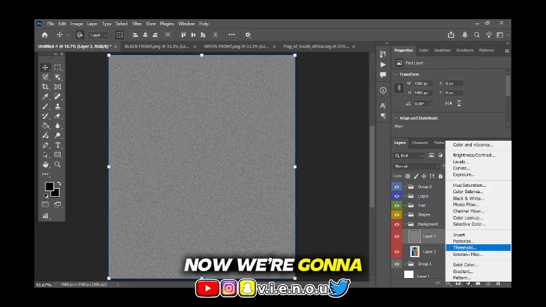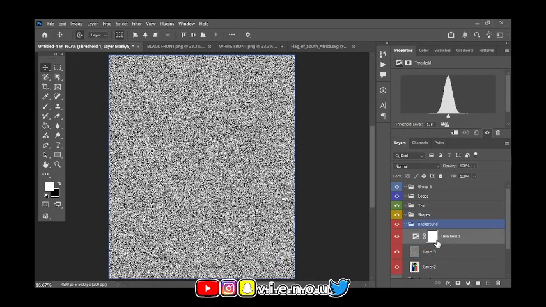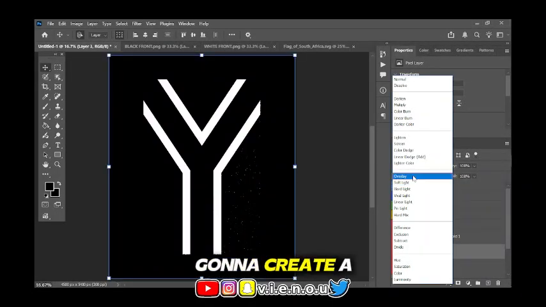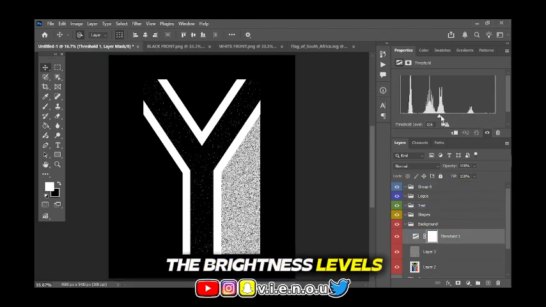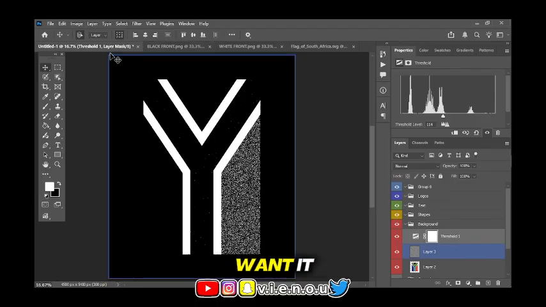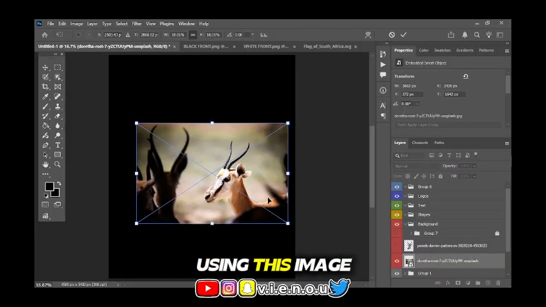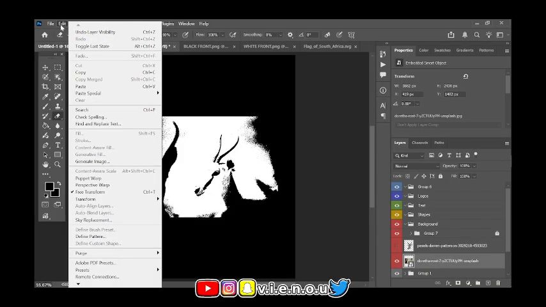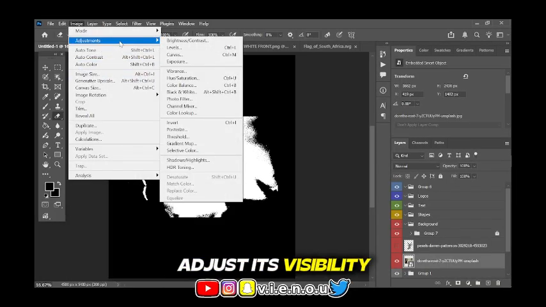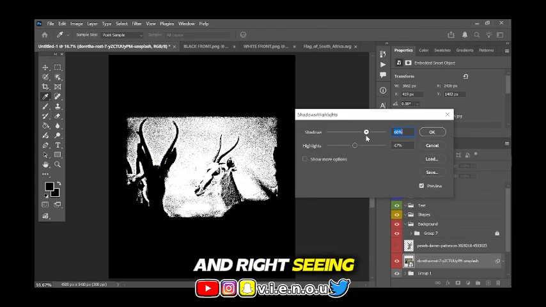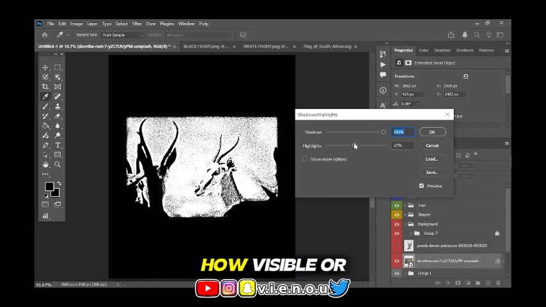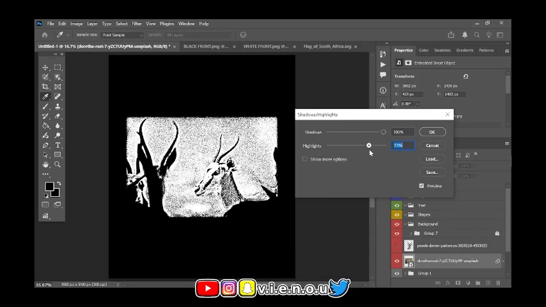Now, we're gonna give it a threshold, and then we're gonna create a color overlay. You can adjust the brightness levels on it, how dark and how bright you want it. Right now, we're gonna be using this image as our background. With images, another way to adjust its visibility is by going to images, pressing shadows and highlights, and playing with the slider, moving it left and right, seeing how you want it to look like, how visible or how much shadow you want it to have. That's how I set it up for mine.